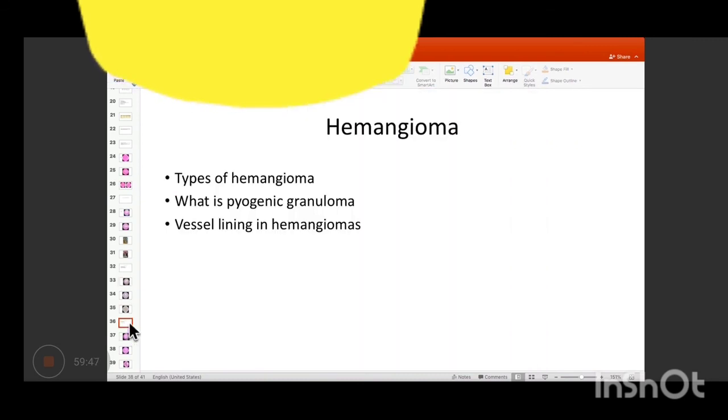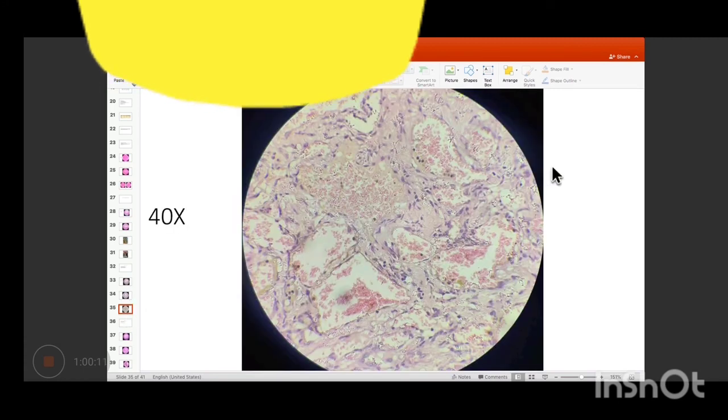Okay, so what are the two kinds of hemangiomas? There is capillary hemangioma and cavernous hemangioma. तो कैपिलरी हेमांजियोमा में small capillaries होती हैं, cavernous is more vascular, it has more risk of hemorrhage, and the channels are more interconnecting between them. So this is a slide of cavernous hemangioma instead of a capillary hemangioma. Because जो capillary hemangioma होता है उसकी vessel lining is lined by plump endothelial cells. So these cells that you're looking at, they become thicker.